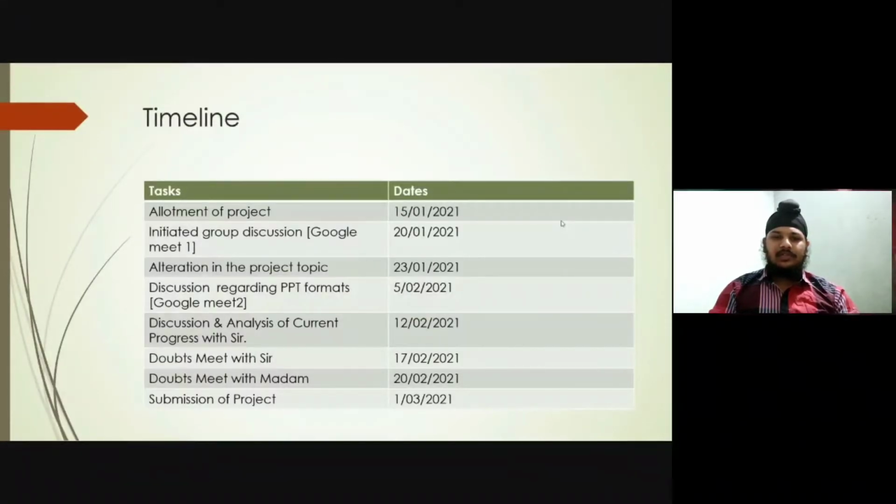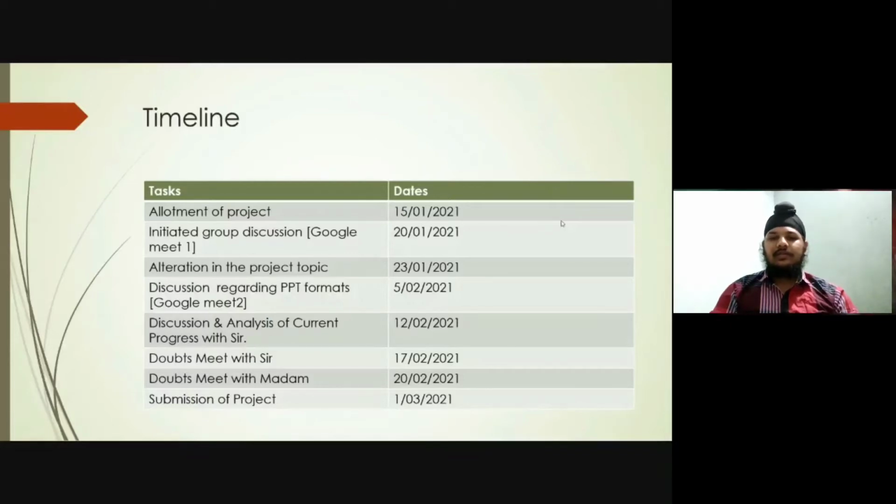The timeline of our project: allotment of project, 15 January 2021. Initiated group discussion on Google Meet 1, 20 January 2021. Alteration in project topic, 23 January 2021. Discussion regarding PPT formats on Google Meet 2, 5 February 2021. Discussion and analysis of current progress with Sir, 12 February 2021.